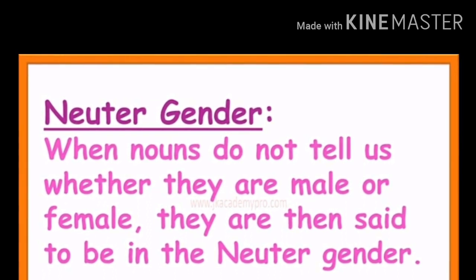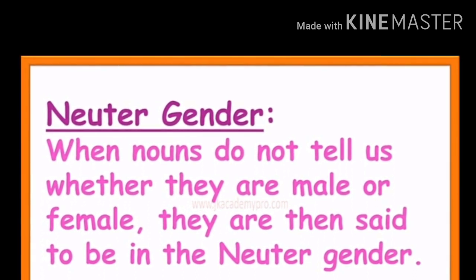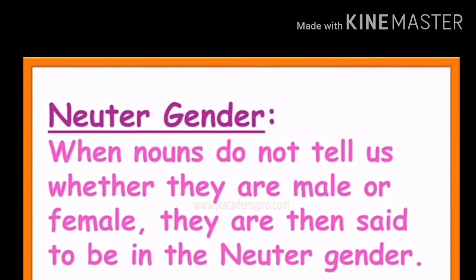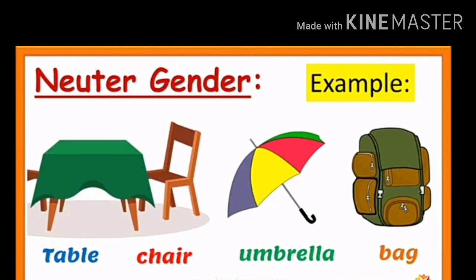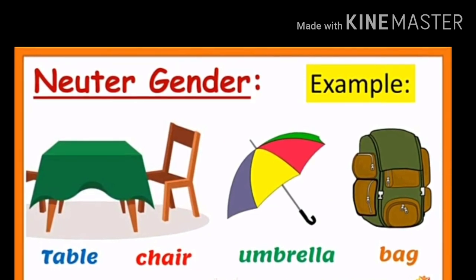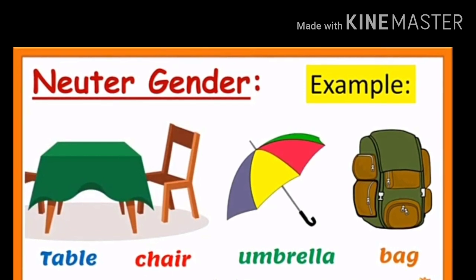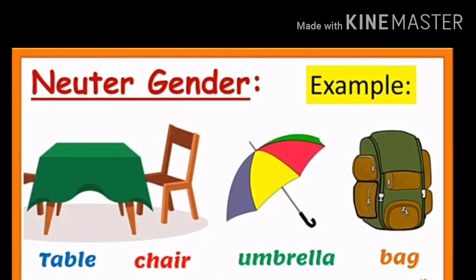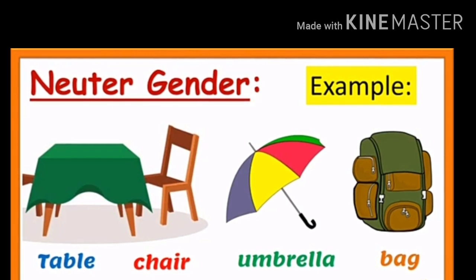For example, table, chair, pen, TV, fridge. Table, chair, umbrella, bag, pen, pencil, eraser, compass, laptop, television, mobile phone, all these things do not tell you whether they are male or female, and so all these things come under neuter gender.